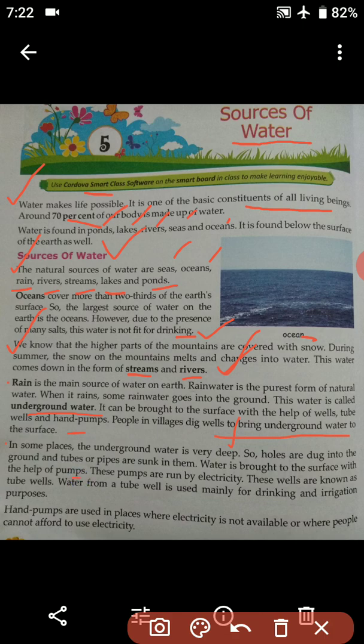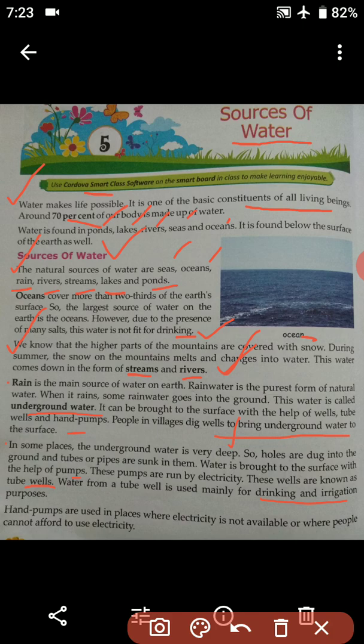Okay students, these pumps are run by electricity. These wells are known as tube wells. So students, this well we can call a tube well. Water from a tube well is used mainly for drinking and irrigation purposes. It is also important to note that the water we get with the help of a tube well is used mainly for two purposes, that is, for drinking and for irrigation.